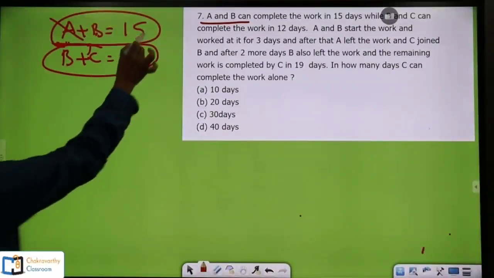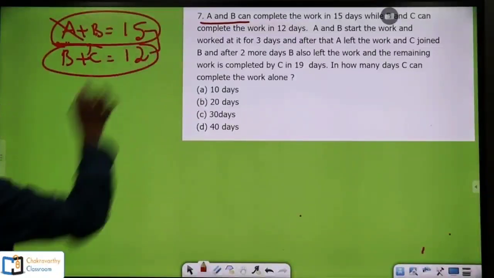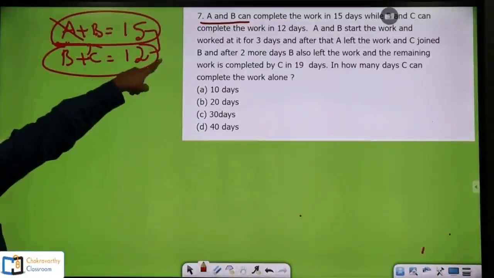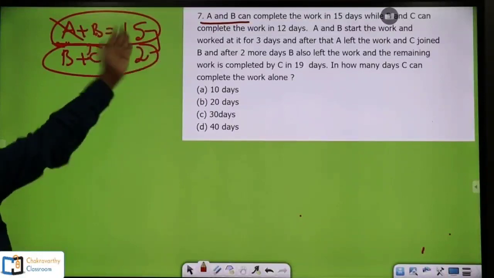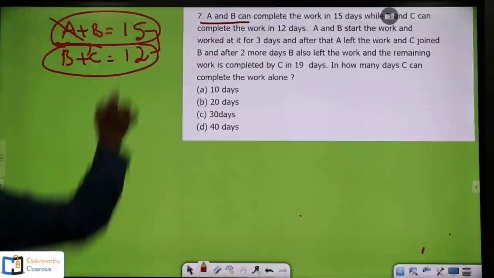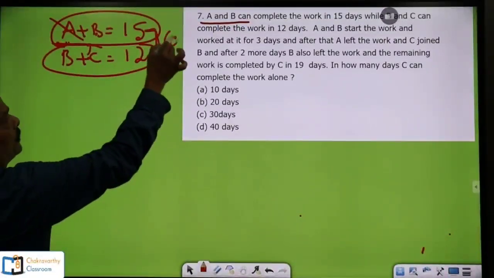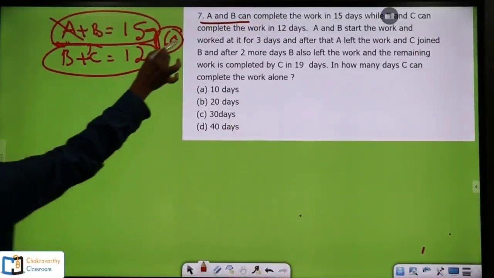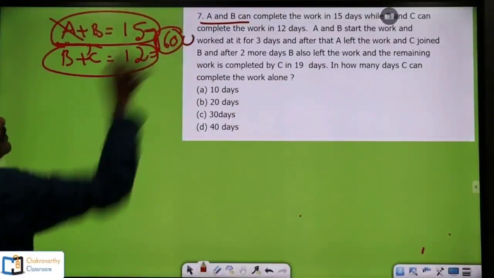How is that? First take the LCM of these two, 15 and 12. 15 2s are 30, no. 15 3s are 45, no. 15 4s are 60. So 60 is the LCM of these two. 60 goes in 12 also. So the total work is 60 units.